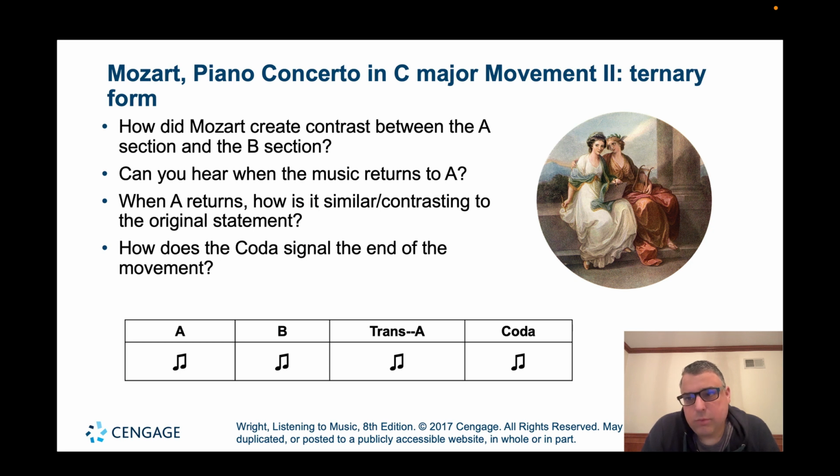So in this slide, we're going to take a bird's eye view of this second movement. We're going to listen to the A section again, that A main melody. We get that very lyrical melody played in the strings.